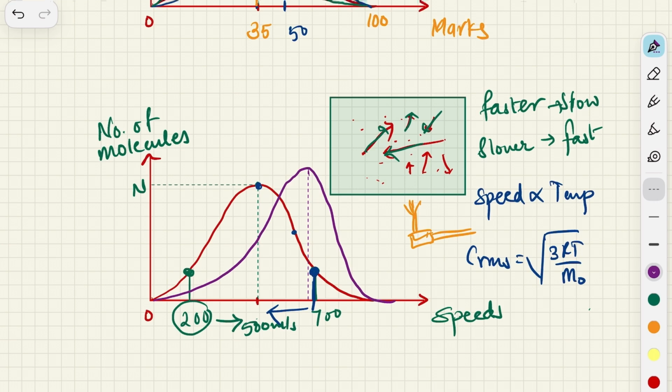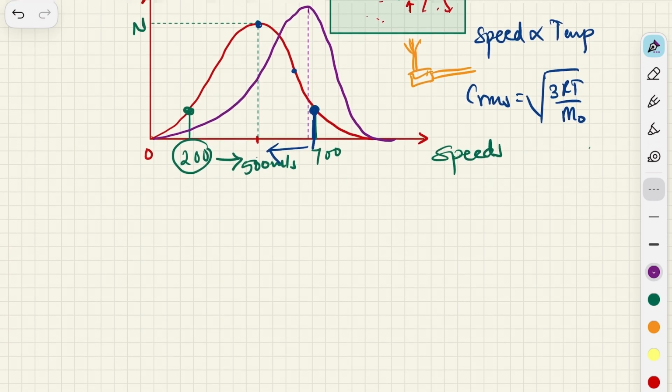And this is what is called Maxwell's distribution. Hope you have liked this video, and you have understood the concept of molecular speed and Maxwell's distribution.